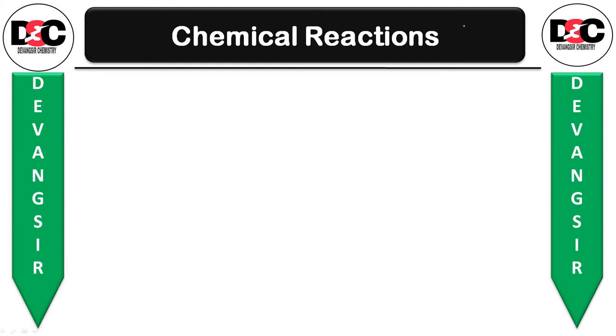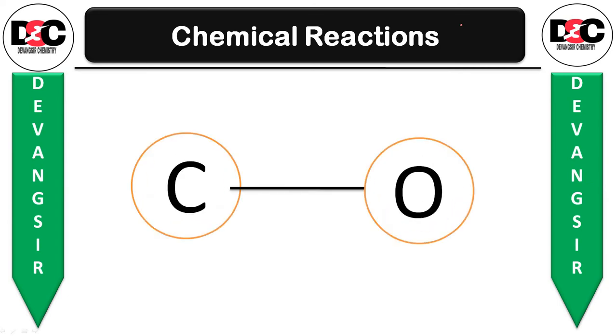Okay, so let's begin the journey of today. Chemical reactions. Reactions involving the cleavage of carbon-oxygen bond in alcohol. Till now we were discussing the cleavage of the OH bond. All the reactions which we have done till now were the cleavage of the OH bond. Whereas now, reactions involving the cleavage of the carbon-oxygen, that is the C-O bond in alcohol, we are going to continue.